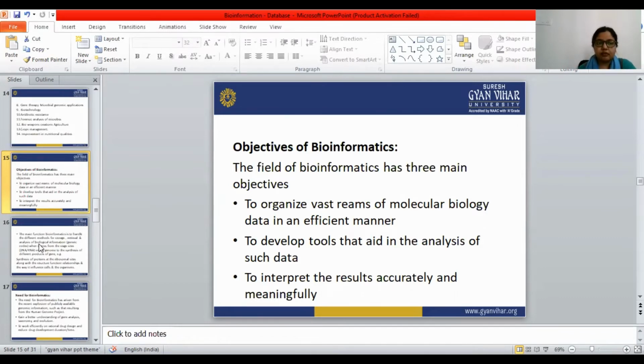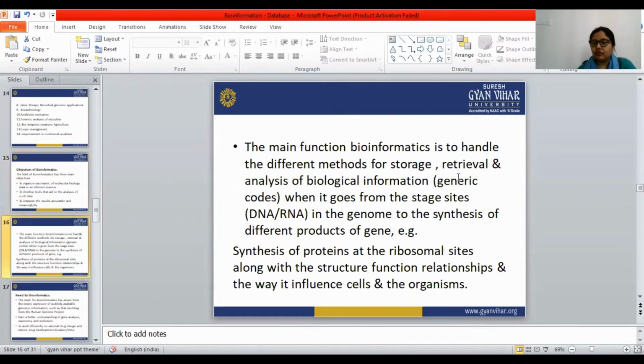Okay, next. The main function of bioinformatics is to handle different methods for storage, retrieval, and analysis of biological information when it goes from the start sites in the genome to the synthesis of the different products of the gene.